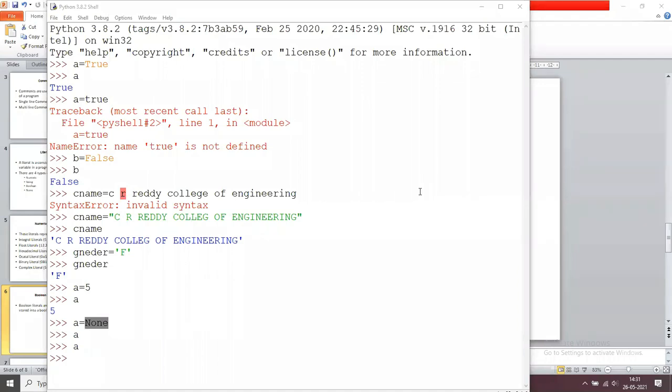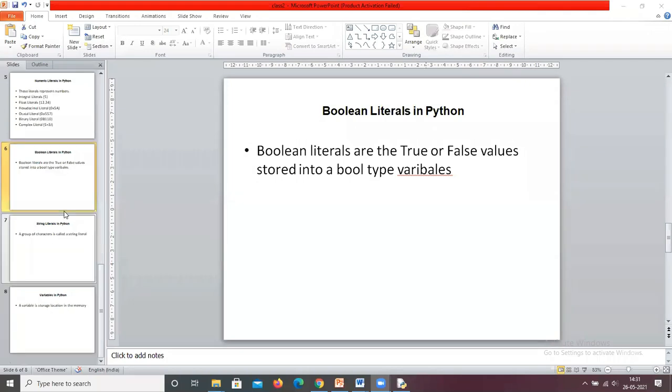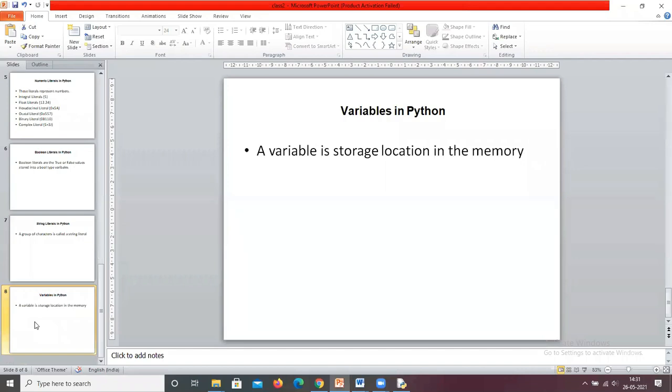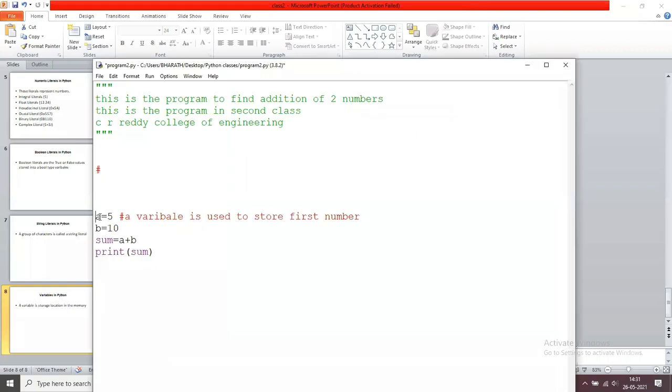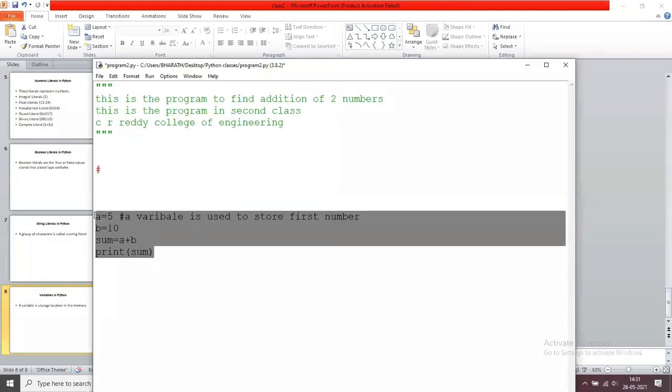So next one, variables. So this is about literals in Python. Next, variables in Python. Simply saying, what is a variable? What does variable mean? Up to now, in your previous classes, you had these: a equals to 5, a equals to 10, student name equals to Ravi, student number equals to 1234. In these instructions, all these are the variables.